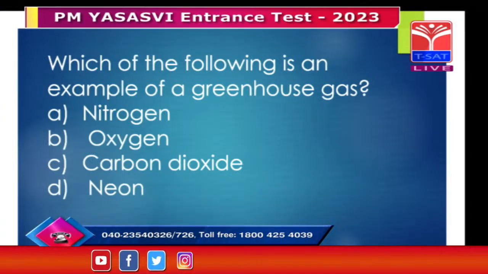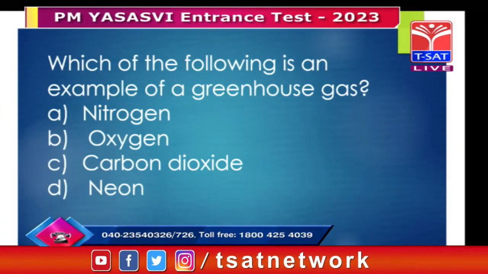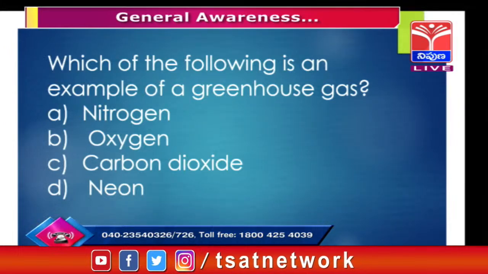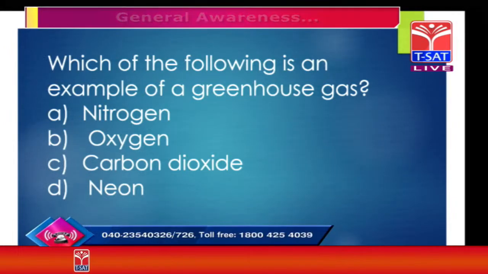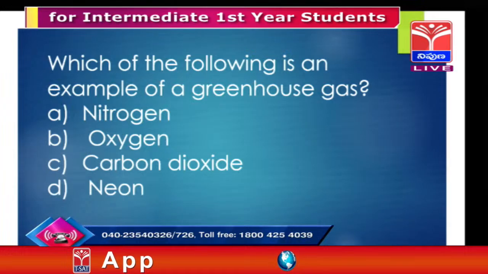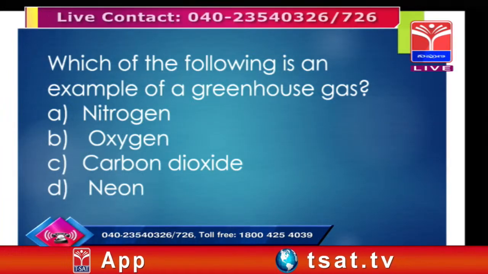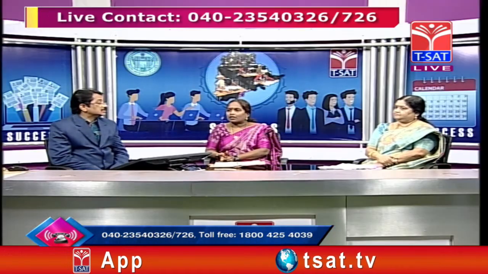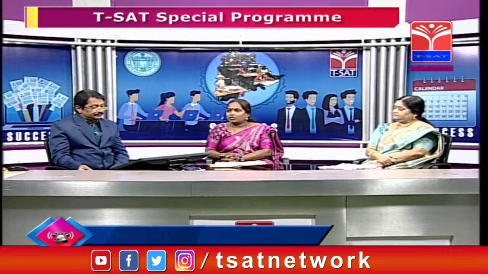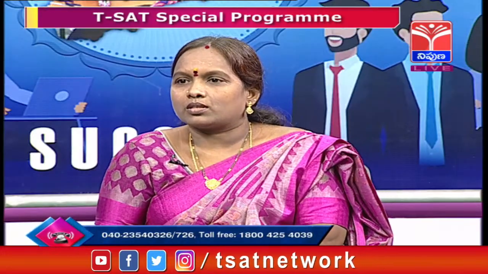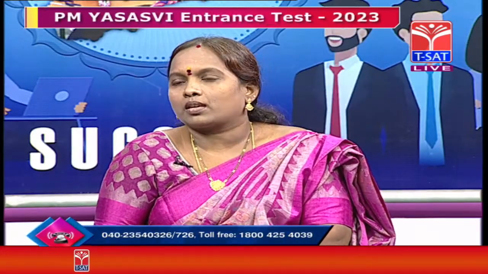Which of the following is an example of greenhouse gas? Okay, so four options are given. One is nitrogen, second is oxygen, third is carbon dioxide, and fourth is neon. So Rani madam, which option is correct? How are you going to say greenhouse gas? Which gases are said to be greenhouse gases? Four options are given, sir.